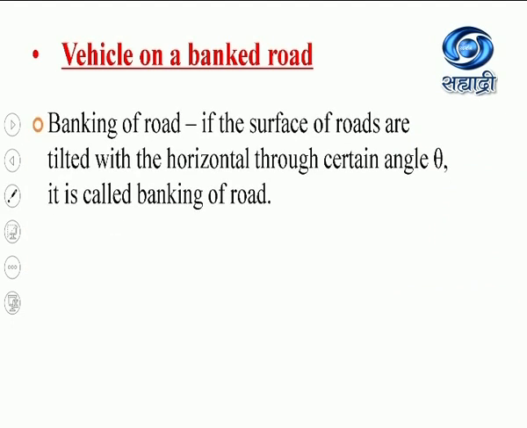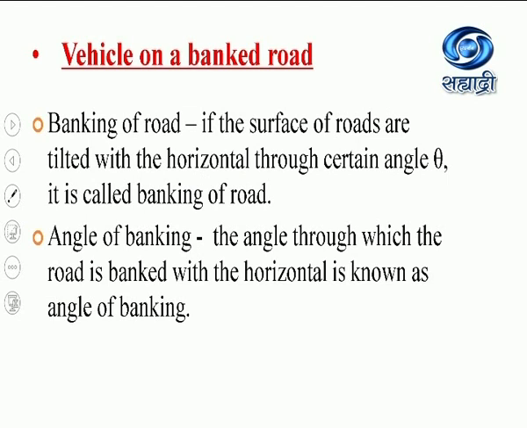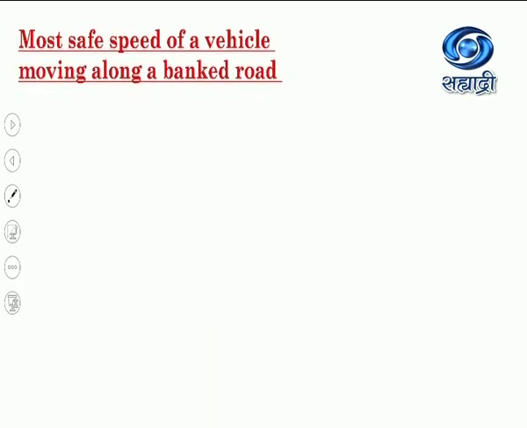Now, see, if the road surface is tilted with the horizontal through a certain angle theta, then it is called banking of road. And this angle theta, or the angle through which the road is banked with the horizontal, is known as angle of banking. After that, we will see what is the equation for the most safe speed of a vehicle moving along a bank road.